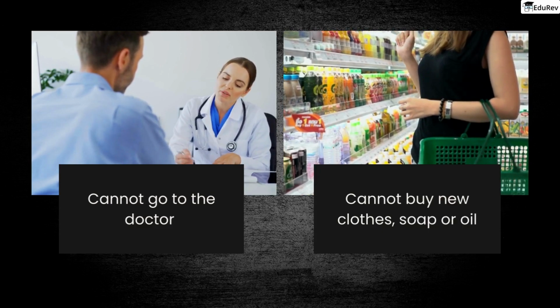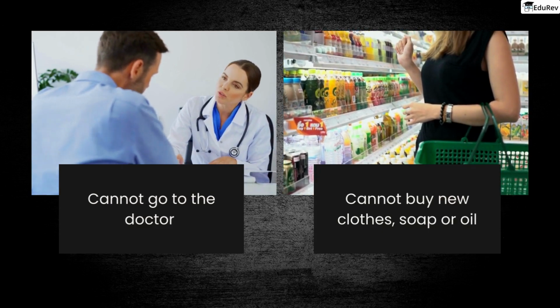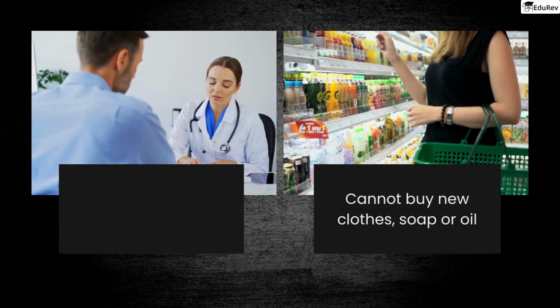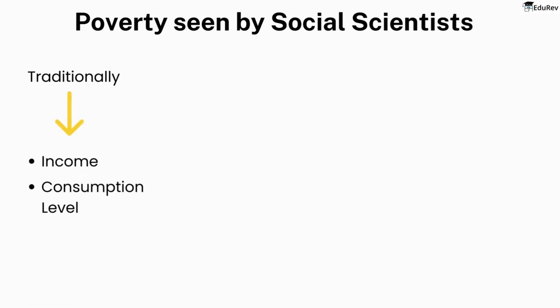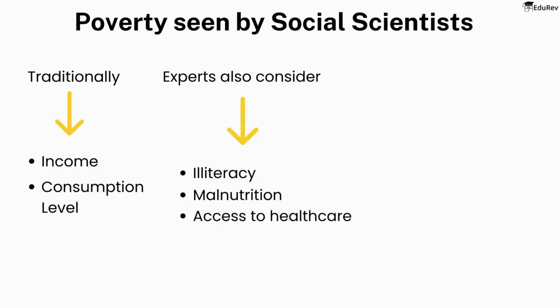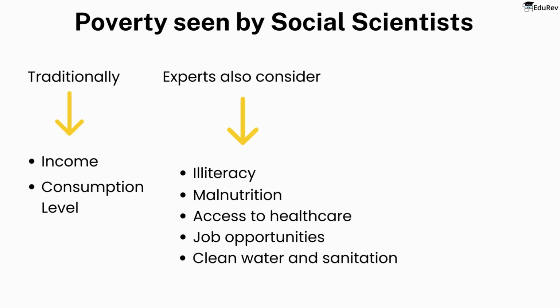As we have gone through the two examples of poverty, we can now move forward to our next topic, that is how poverty is seen by social scientists. Poverty is a complex issue that has many aspects, and experts use different measures to study it. Traditionally, people have used income and consumption levels to measure poverty, but now, experts also consider factors such as illiteracy, malnutrition, access to healthcare, job opportunities, and clean water and sanitation.